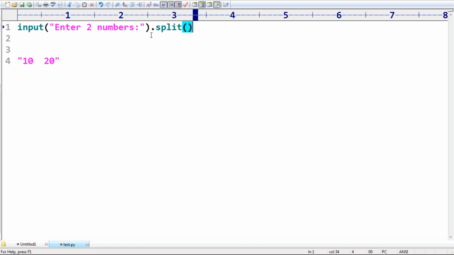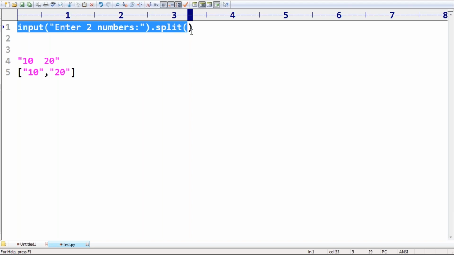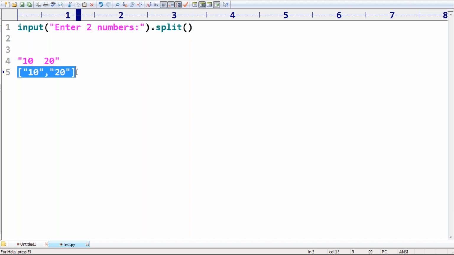Now I'm ready to write the executable code. If I call split, then what will happen? Because of this split, it returns a list in the form of first value, second value. So up to this, what output are we going to get? I will explain part by part also, don't worry. Now these values are what type? String type. But I want to convert them into numbers.